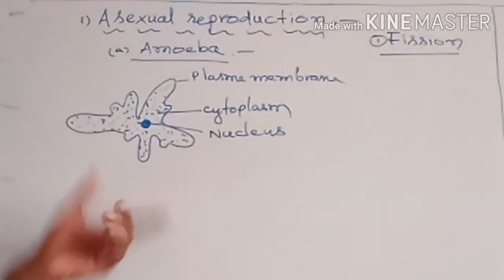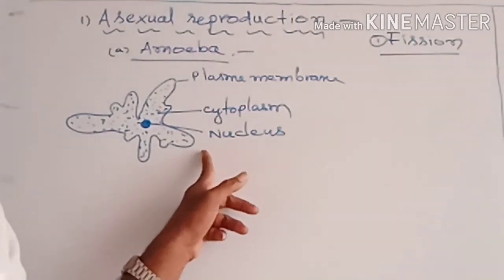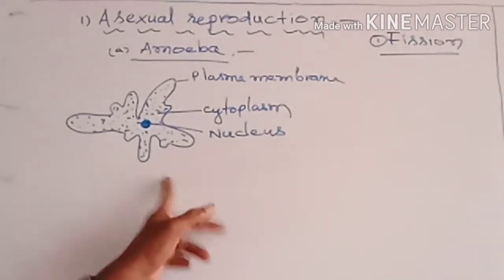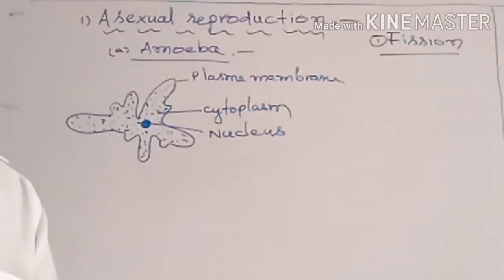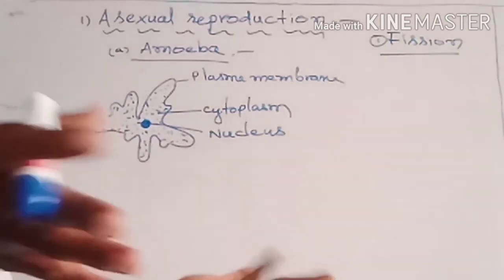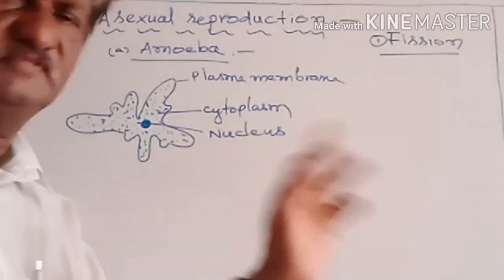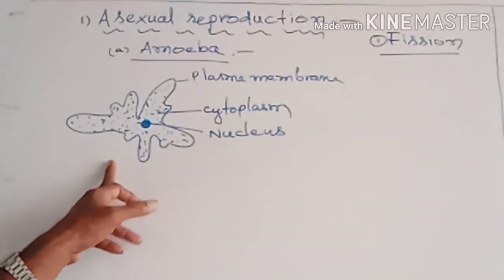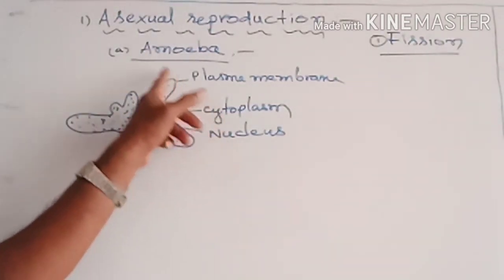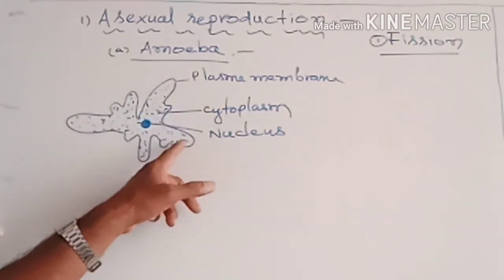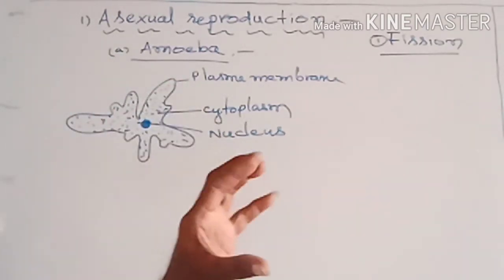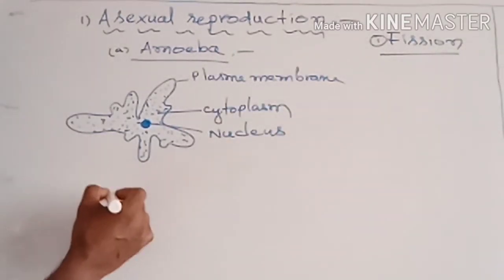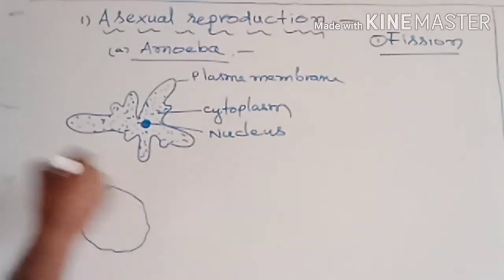In the fission method, amoeba reproduces. How? In the fission method, the amoeba body splits into two. How it splits into two, that also we want to see. During the reproduction time, the amoeba body withdraws its pseudopodia and becomes round in shape, like this.